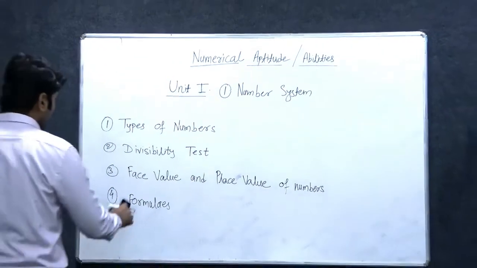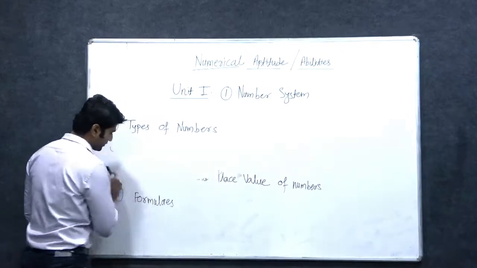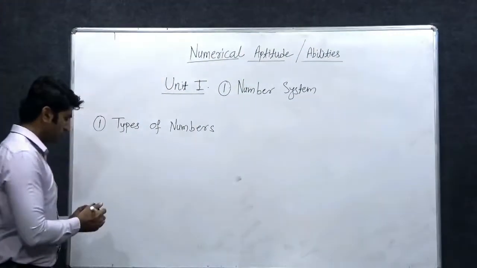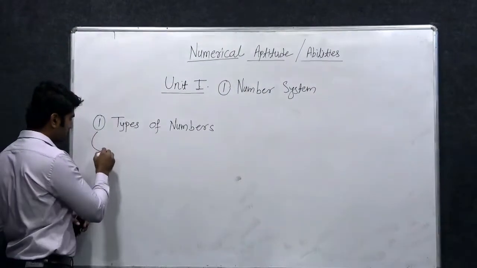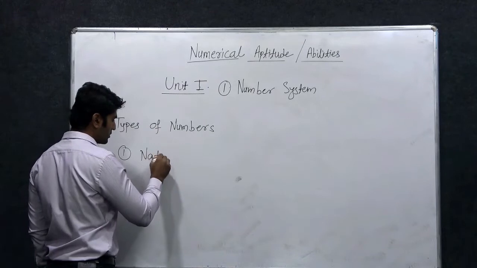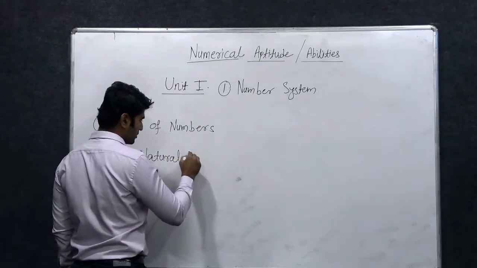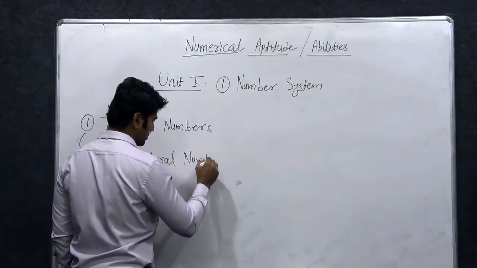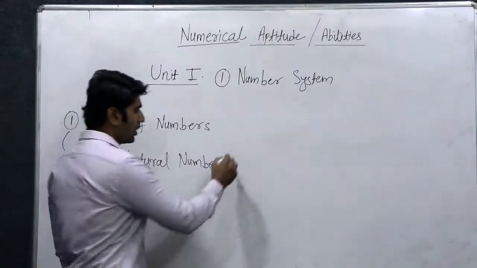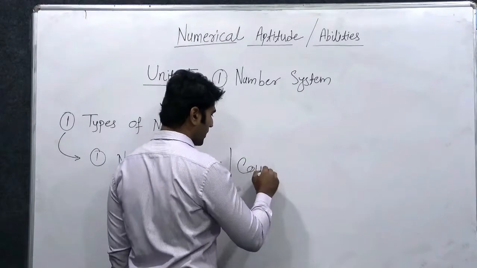The first type of number is natural numbers, also called counting numbers.